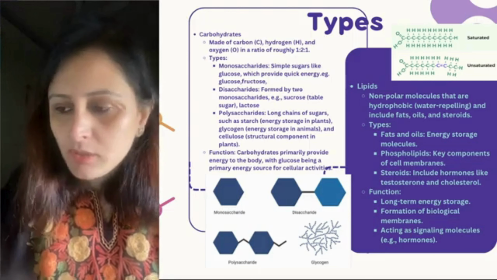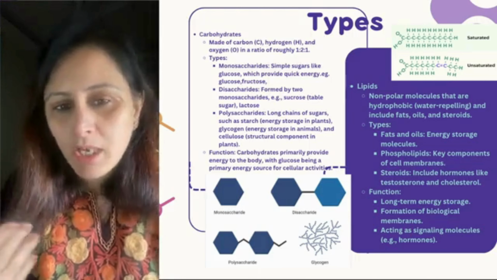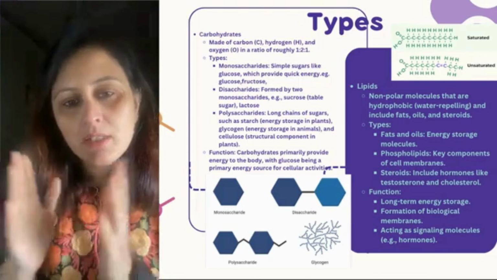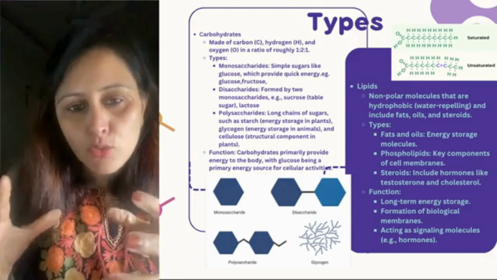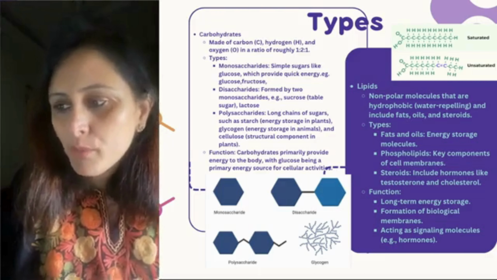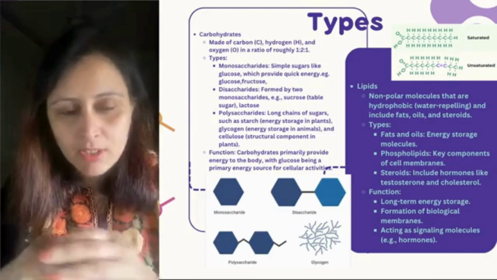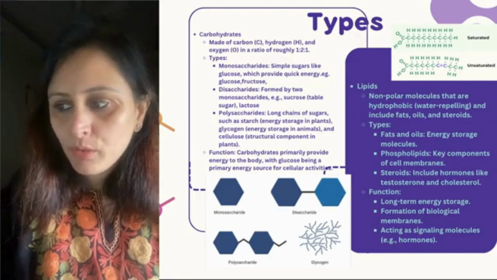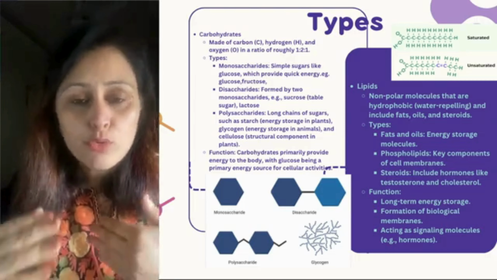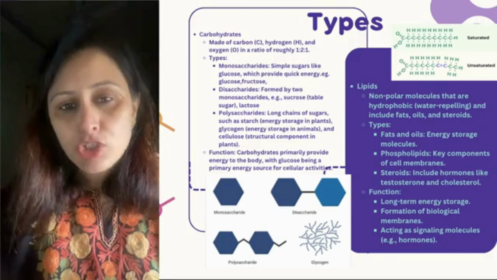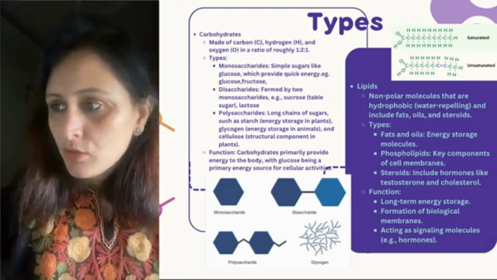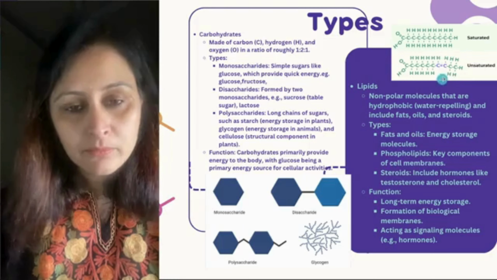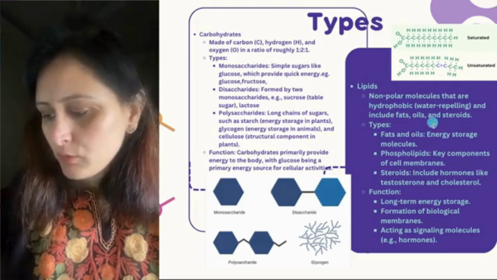Now their function is long-term energy storage. We know that fats provide us energy, right? So these lipids are made up of fatty acids, and they help in the long-term storage of energy in the body. Formation of biological membranes, as we have just discussed around the cell membrane, and acting as signaling molecules, which help activate and initiate hormones, right? So these are the saturated and non-saturated types of lipids. The example we can see over here.